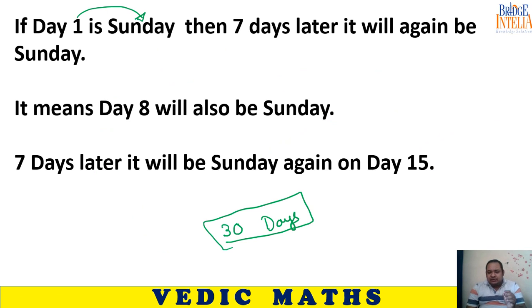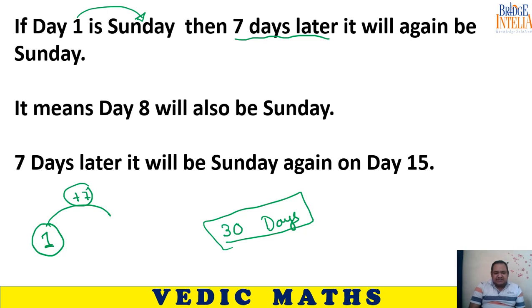Now your school has declared 30 days of holiday. You are sitting at home. If day 1 of your holiday was a Sunday, then it is very easy to understand that 7 days later it was again Sunday. If you are keeping a count of which days of your holiday were Sunday, then day number 1 was Sunday. 7 days later, that means 1 plus 7, day number 8, was also a Sunday.